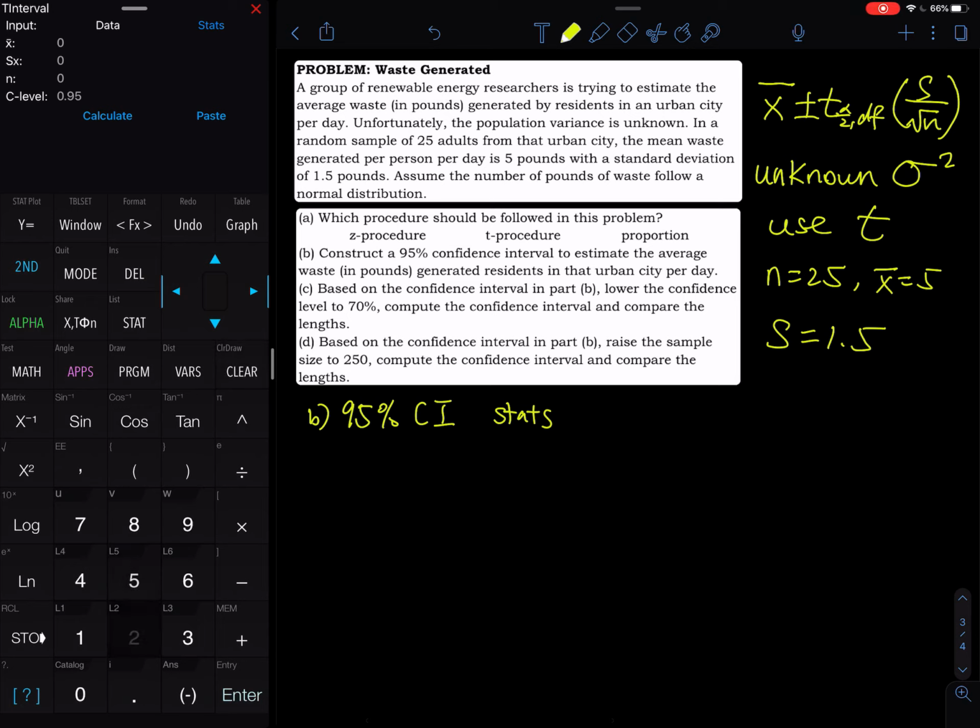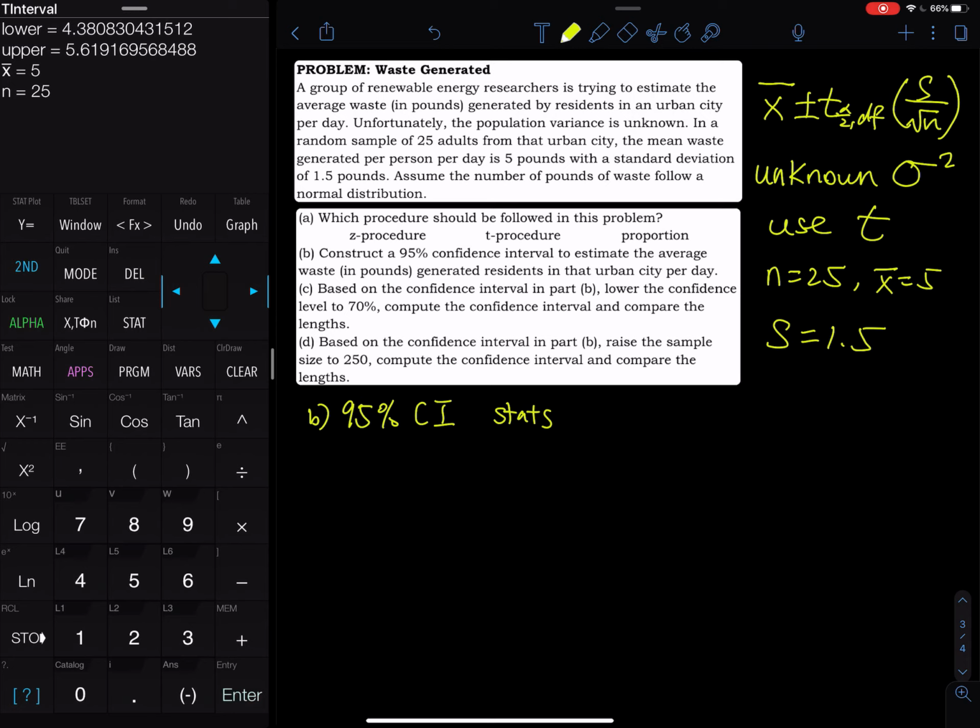Okay, for some reason my calculator is not responding, so let me go back and go in again. We select the T interval, stats option, and the first one is 5. Now it is working. Okay, and then the S is 1.5, the sample size is 25, and the confidence level is 0.95. Everything is good to go, and all you have to do is calculate, right?